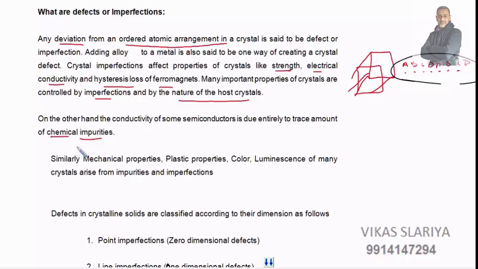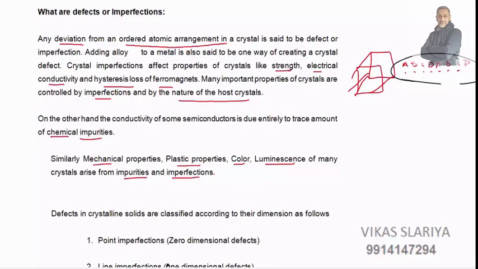Similarly, mechanical properties, plastic properties, color, luminescence of many crystals arise from impurities and imperfections only. So imperfections and impurities are also desirable in many places, where we improve the properties, but if they become undesirable, they become defects. Defects in crystals we will classify as per their dimensions.